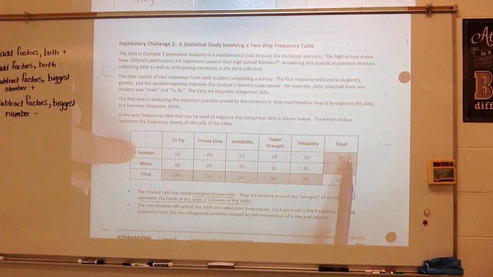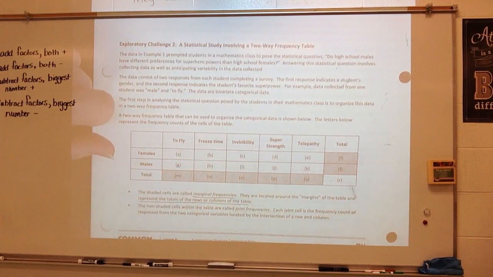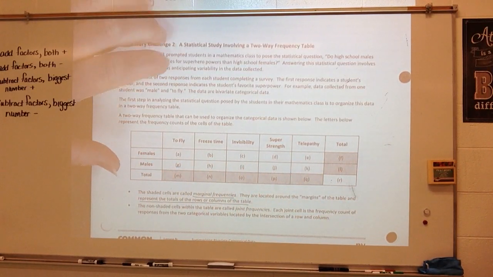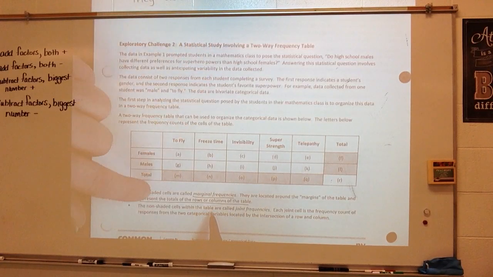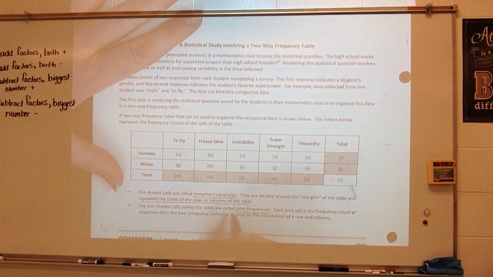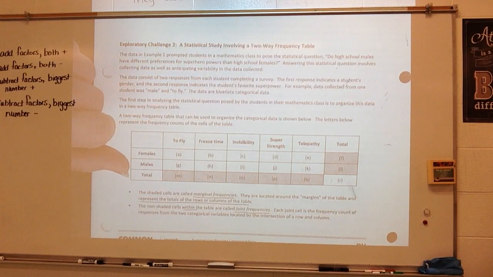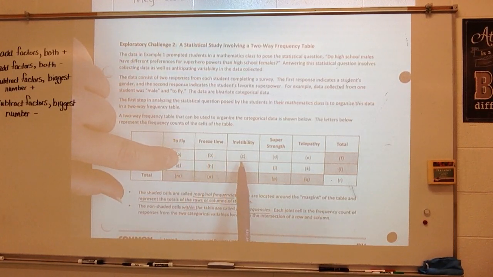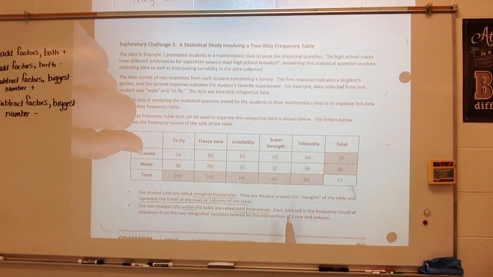They added the total number of females, the total number of males. The non-shaded cells within the table are called joint frequencies. All right, so these are joint frequencies. Each joint cell is a frequency count of the response from the two categorical variables located by the intersection of a row and column. Okay?